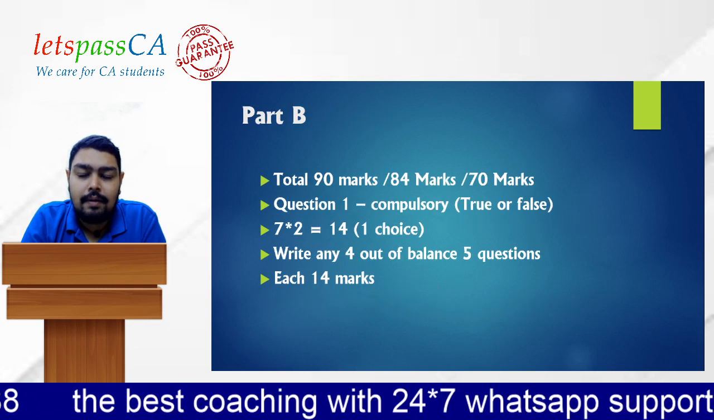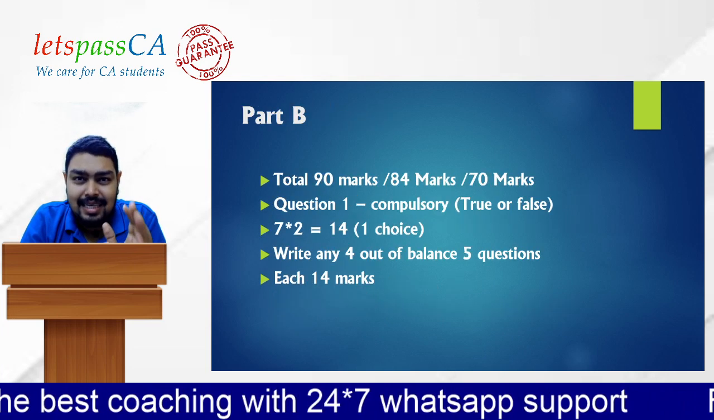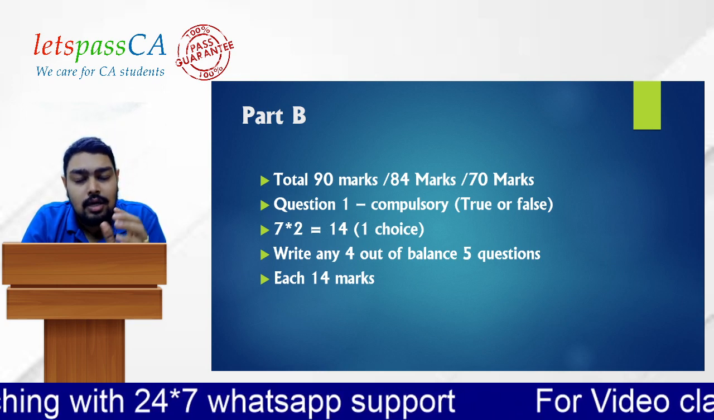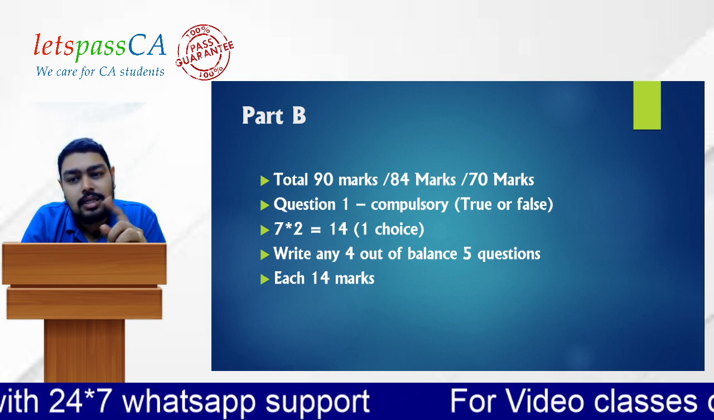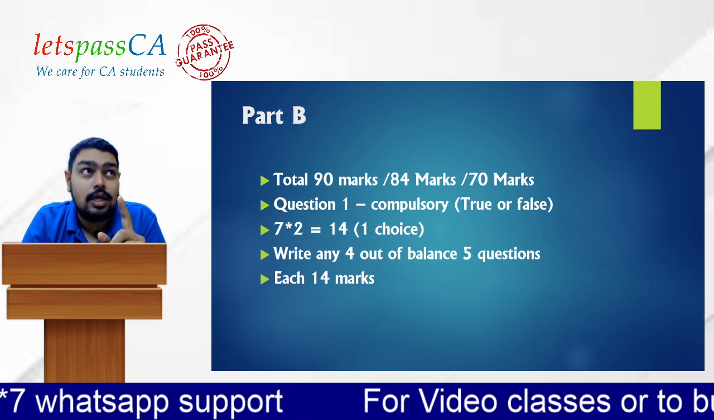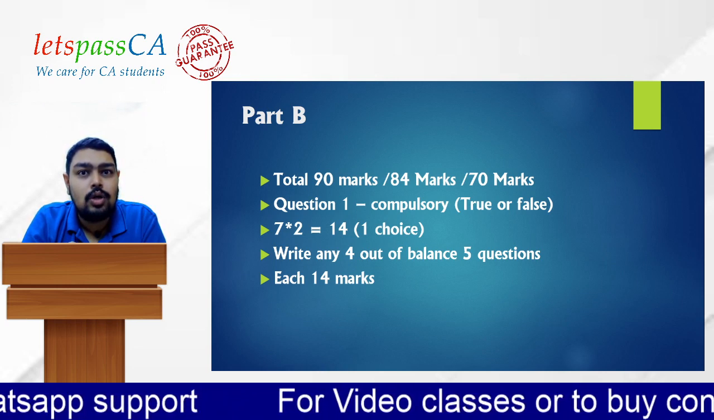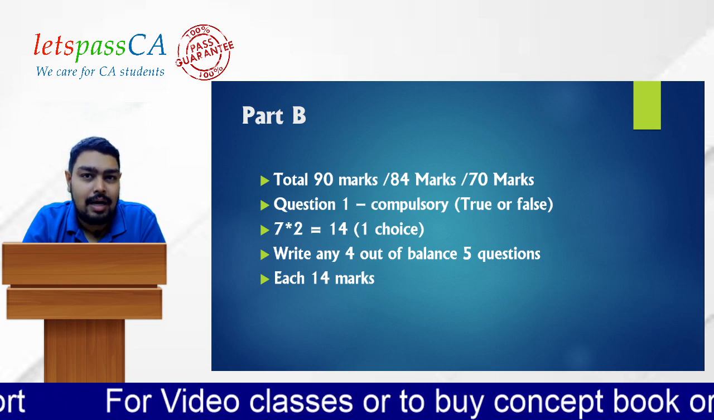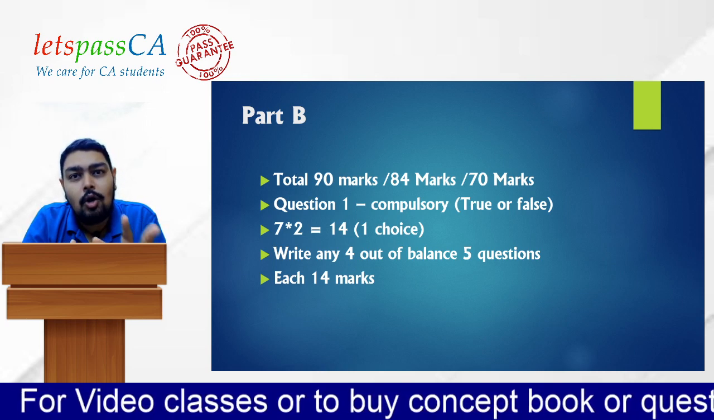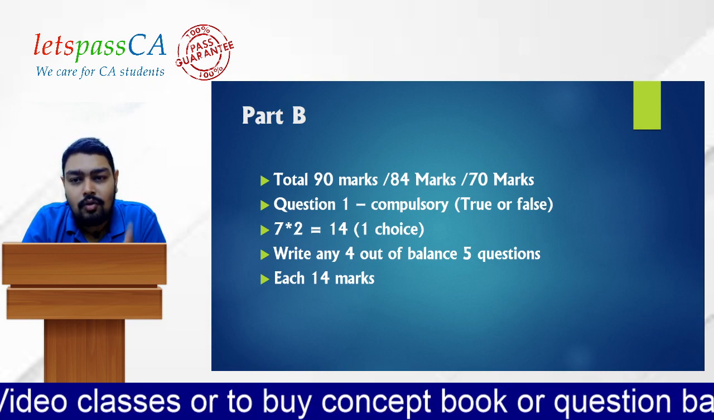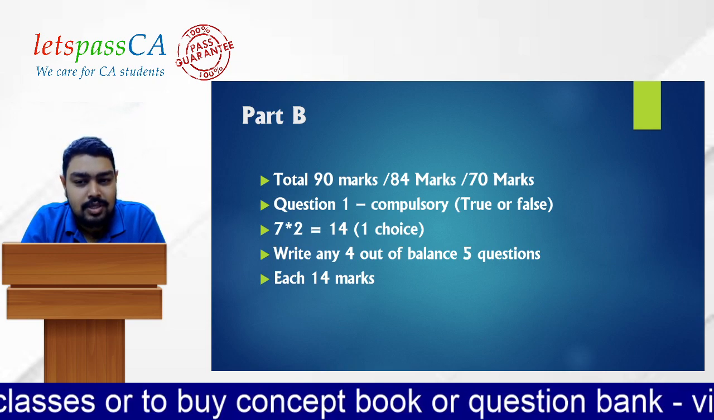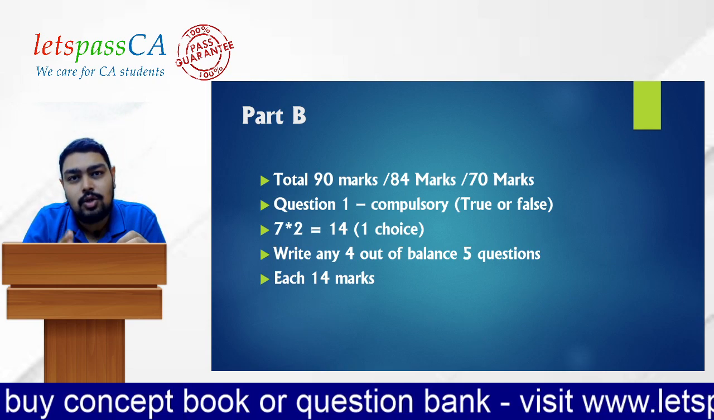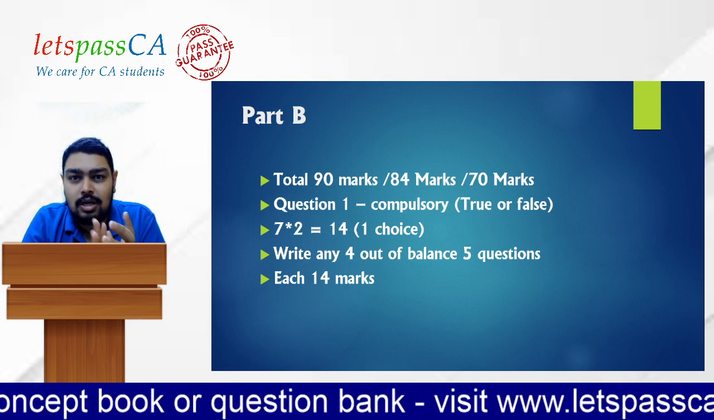Then coming to part B, your paper is totally 90 marks. Part B is 90 marks, because there are 6 questions, 6 questions into 12 marks. And how many questions do you have to answer? You have to answer the first question compulsory, and you have to answer 4. So out of 6 you have to write 5, with the first question compulsory.